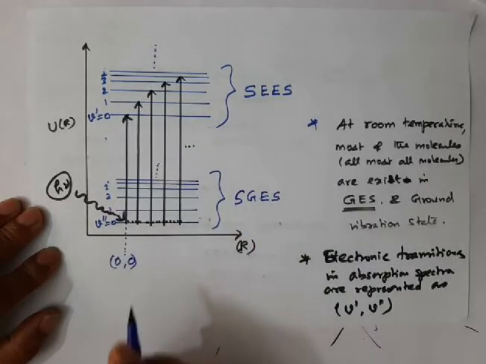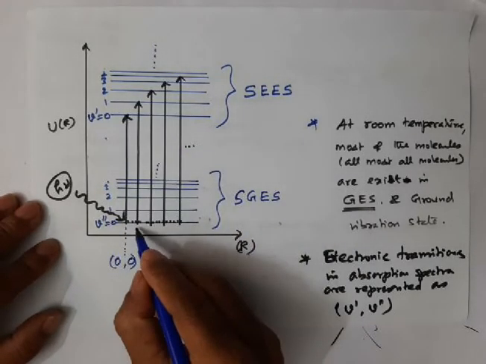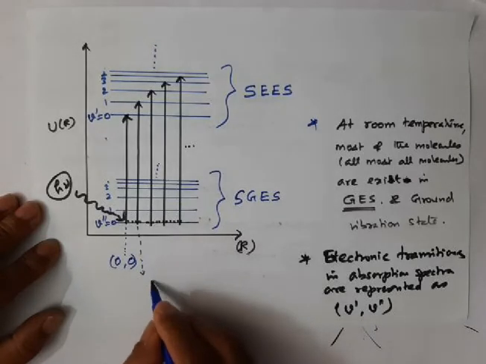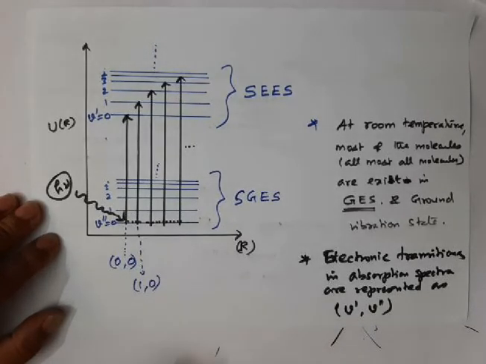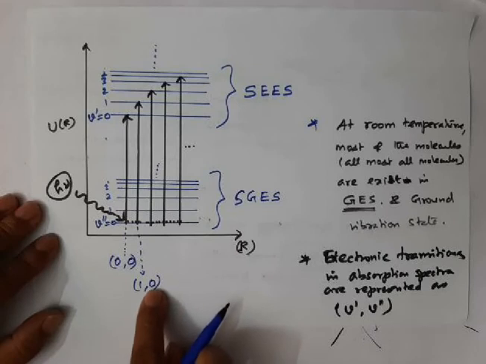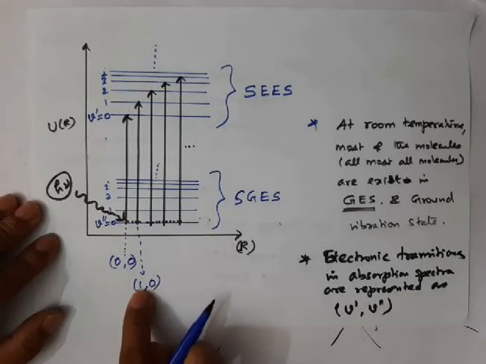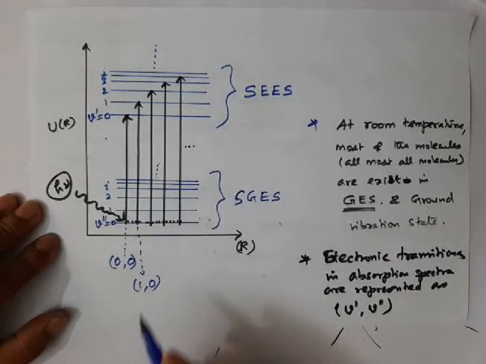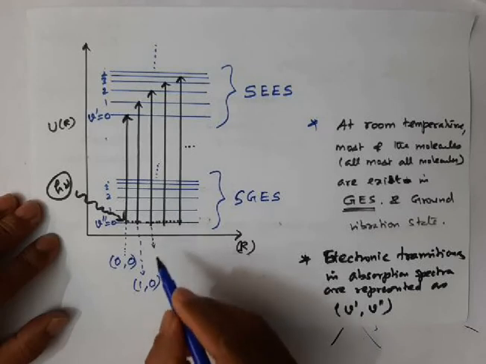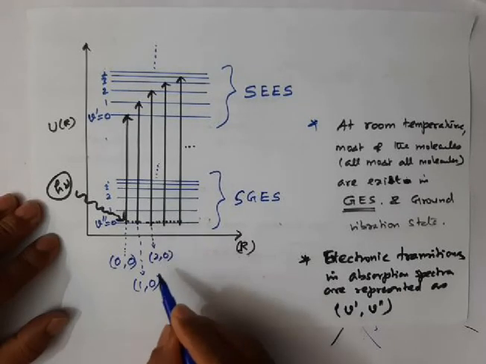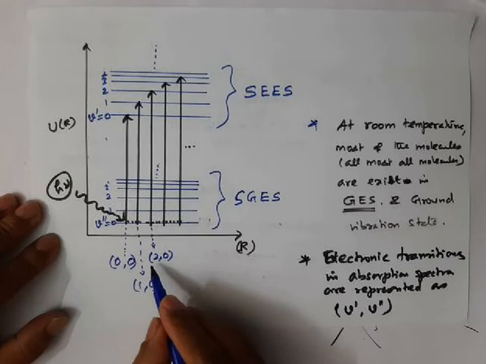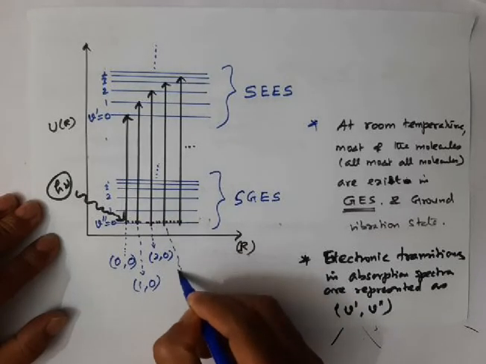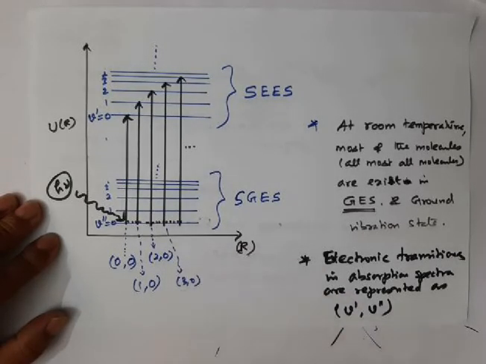So this transition is called 0 to 0 transition. And the second transition is called 0 to 1 transition. This 0 represents the ground vibrational state, and this 0 represents the vibrational state of the excited electronic state. This is the vibrational state of the ground electronic state. This is the vibrational state of the excited electronic state. Then the next transition, we represent it as 2, 0. It is actually 0 to 2 transition. Then the next transition is called 3, 0, like that.